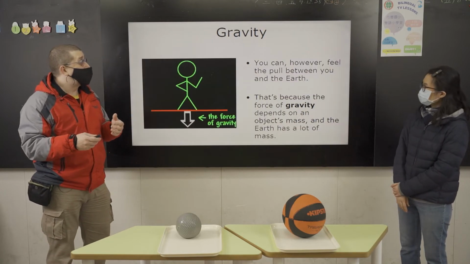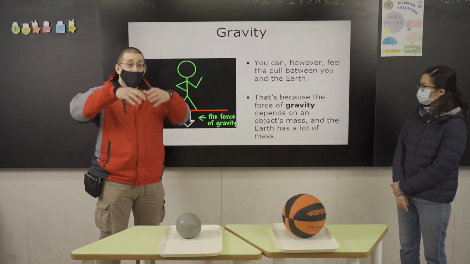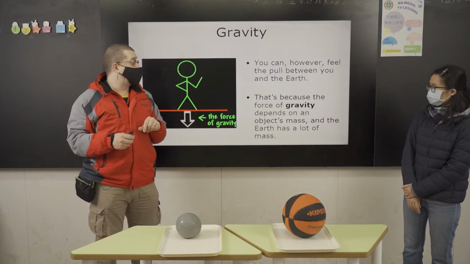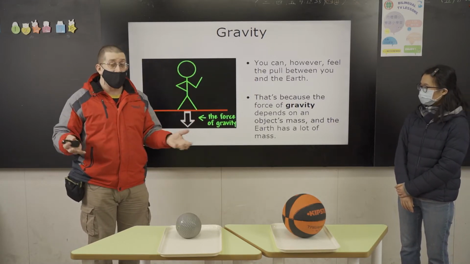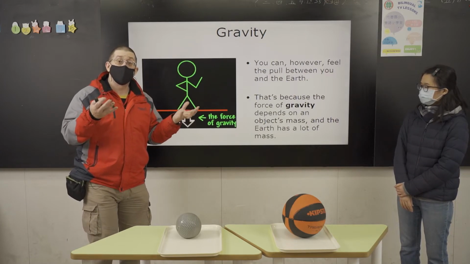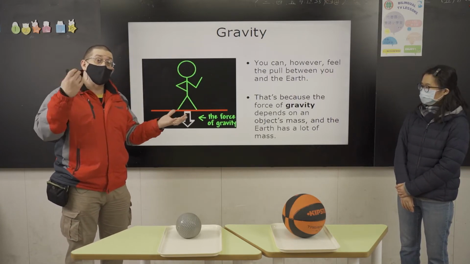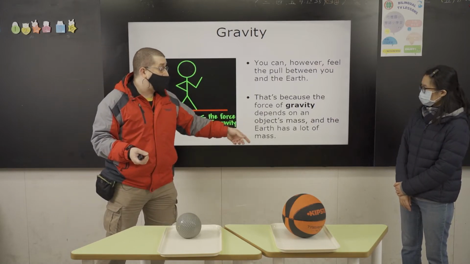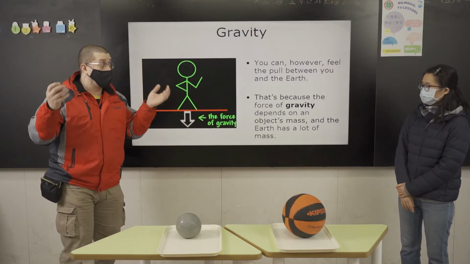But you can feel that pull between you and the earth. That's because the force of the gravity depends on the object's mass, how much it weighs, and how much you can feel the force against another object that has a greater mass. And the Earth has a lot of mass. It's very, very large.